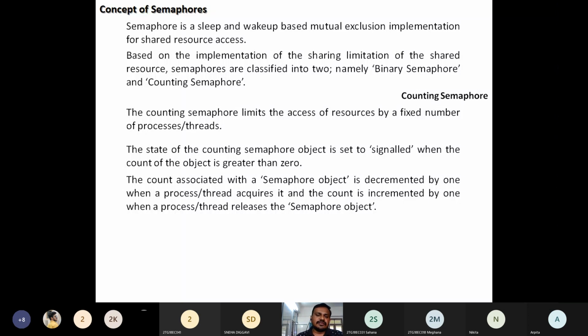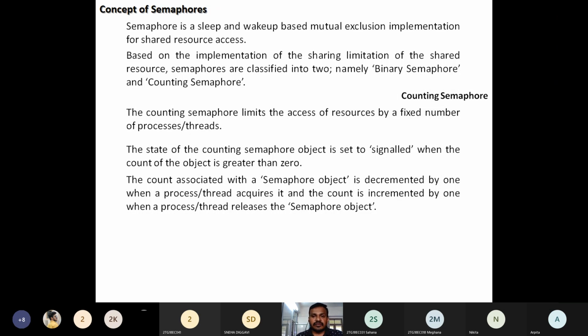Means what? If I say yes, at the initial stage the counting semaphore is going to say 10 for the display resource. So the screen is available for 10 processes, 10 applications. That means that semaphore object is signaled as 10.